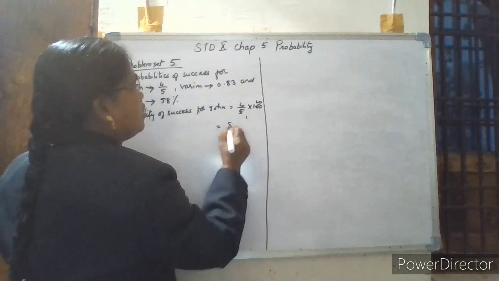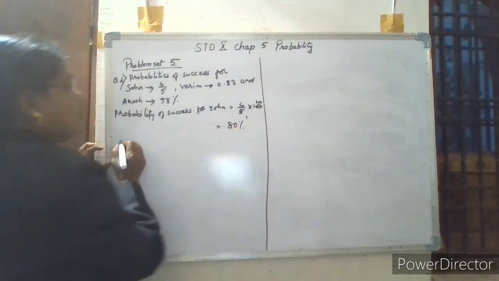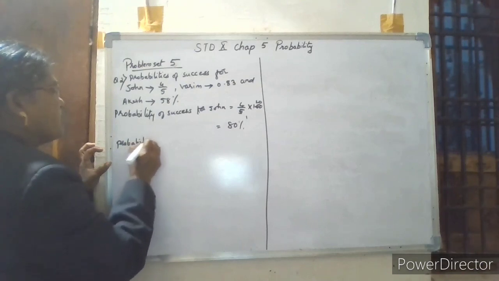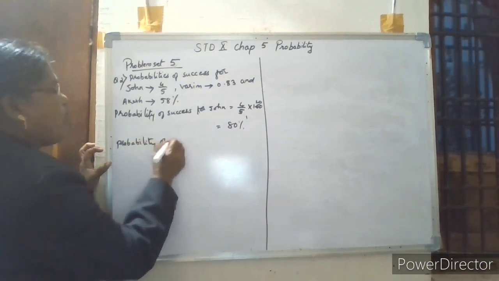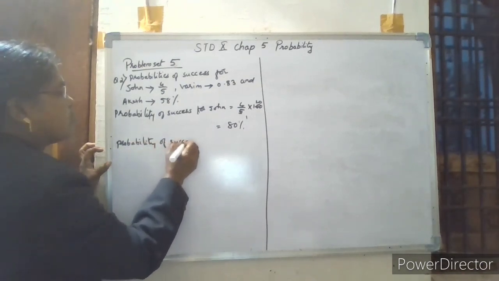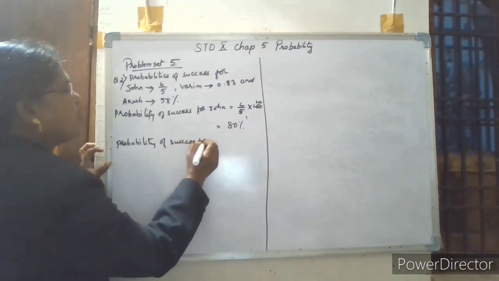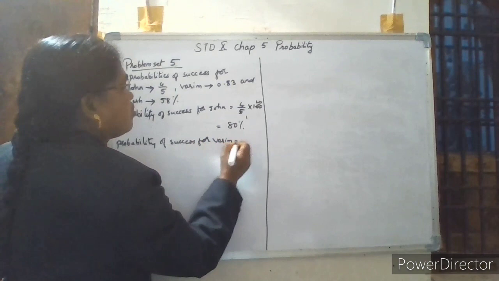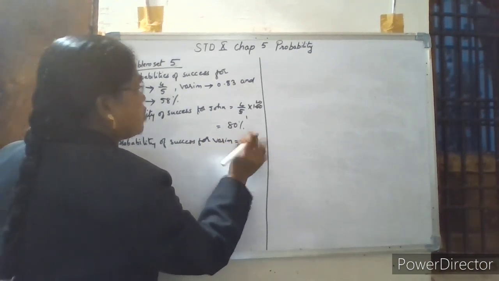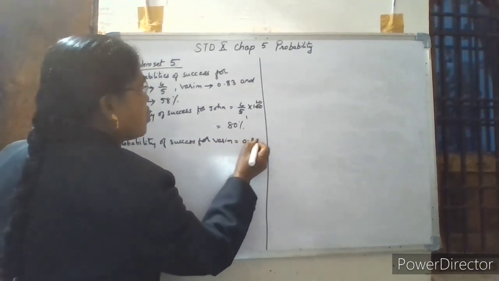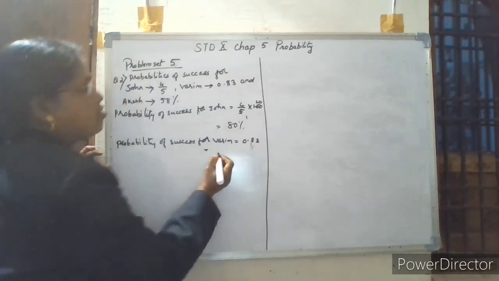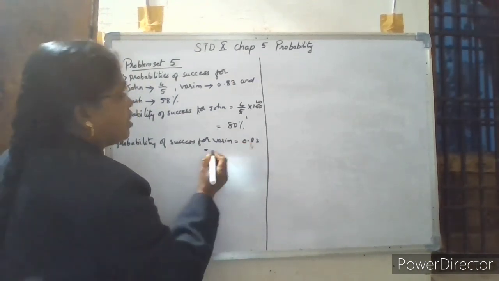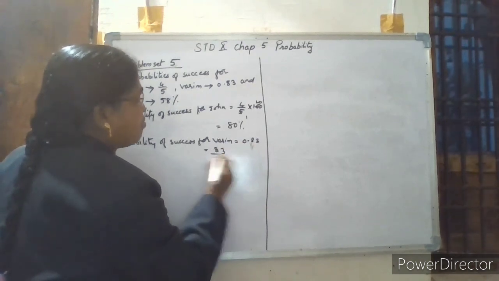In the same manner, the probability of success for Wasim is given as 0.83. Change this into rational number from decimal form. So 83 by 100, after the decimal point there are 2 digits so put two 0s.